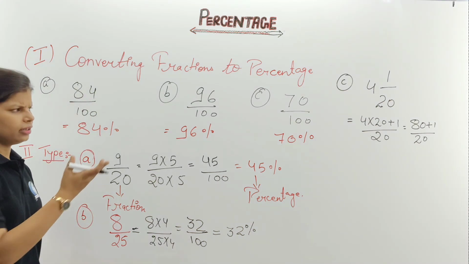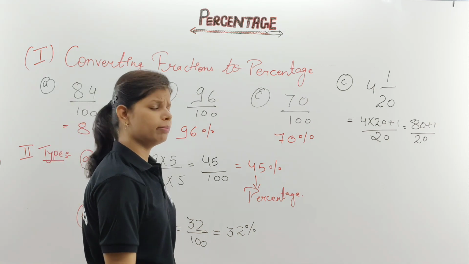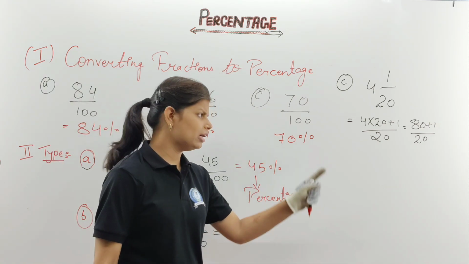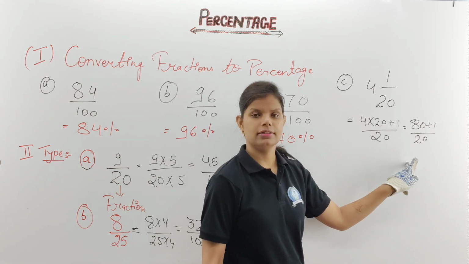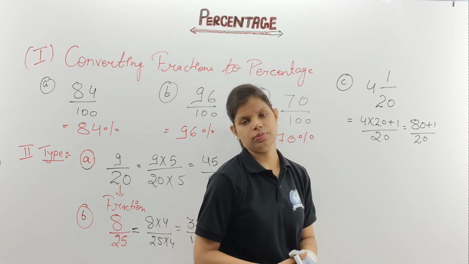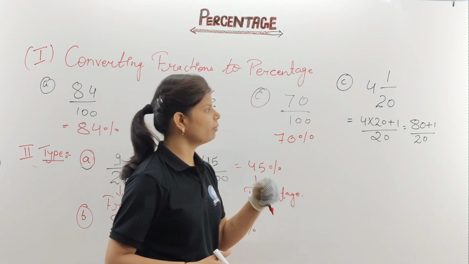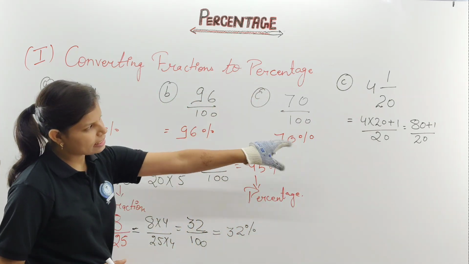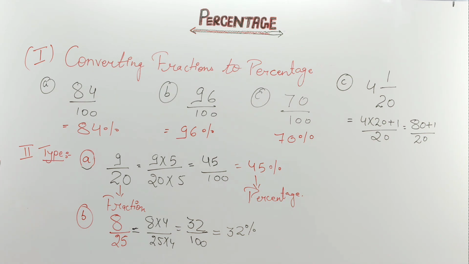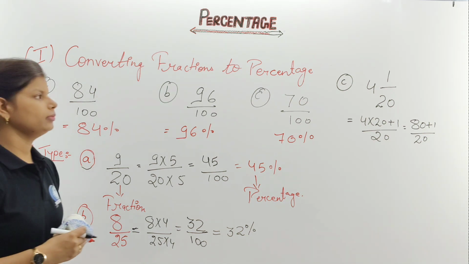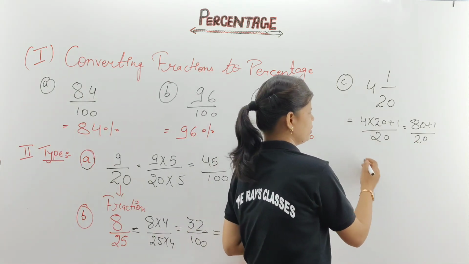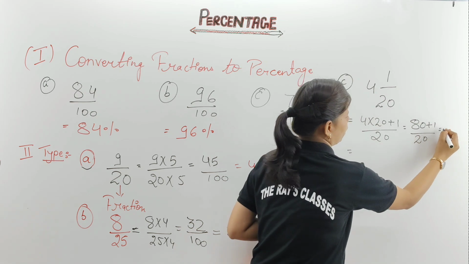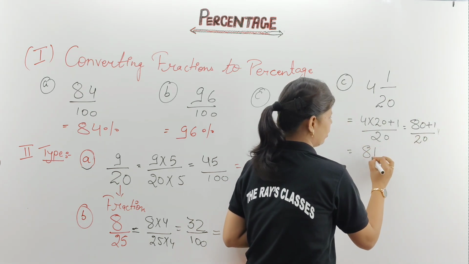And you said that if you take this type of number, the number will exceed more than 100. Like if I take 25 and multiply it with 5, then the number will exceed. In that case, what are you going to do? If your number is bigger, what type of step are you going to take while dealing with such problems? Can you guess? Okay, we'll see. Let's see the solutions first. I will tell you. Here you are getting 81 upon 20.